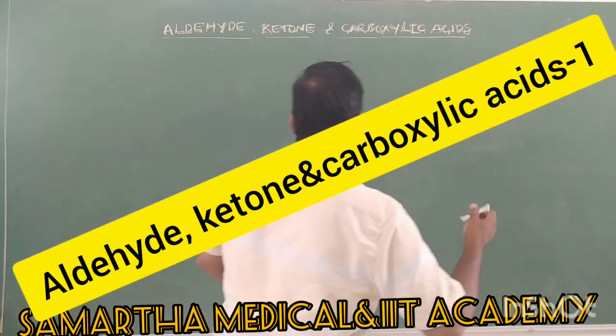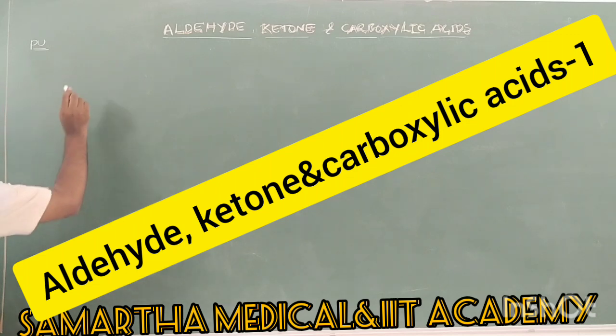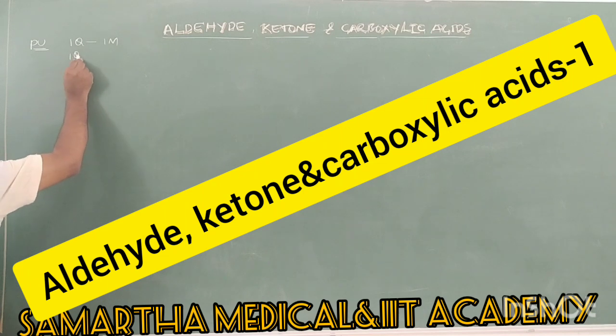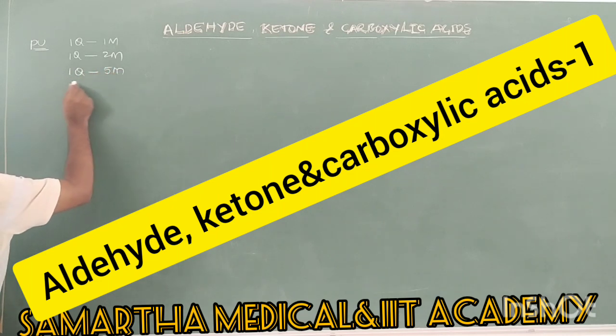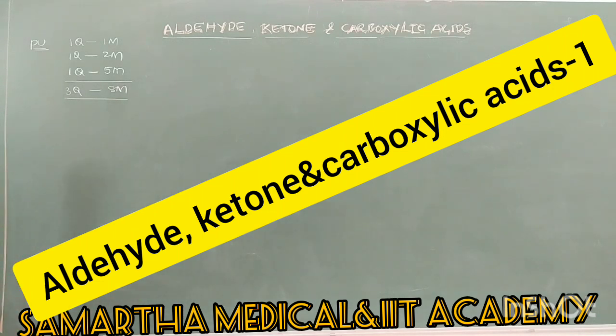If you see for PUC, in PU you will get a total of 3 questions. There is 1 question for 1 mark, 1 question for 2 marks and 1 more question for 5 marks. So in total there are 3 questions and the weightage is 8 marks. Therefore aldehydes, ketones and carboxylic acids have a weightage of 8 marks in the board exam.